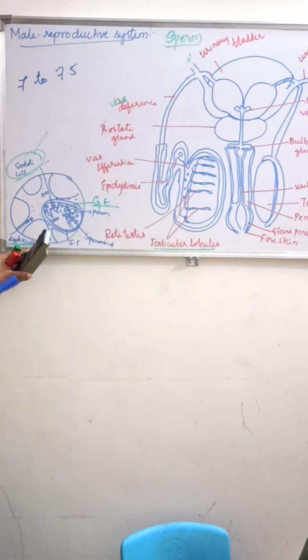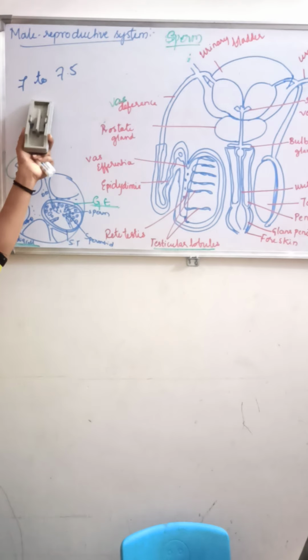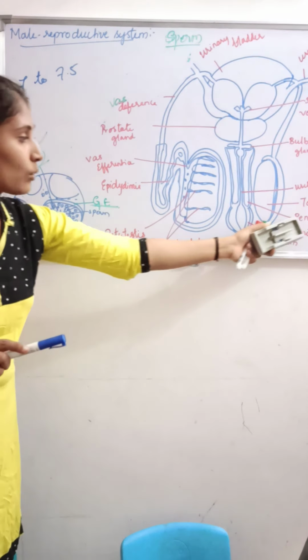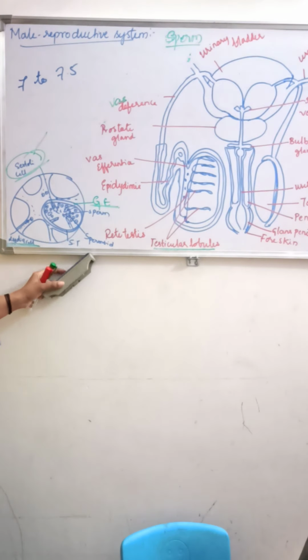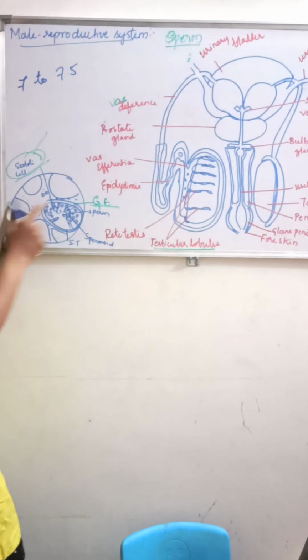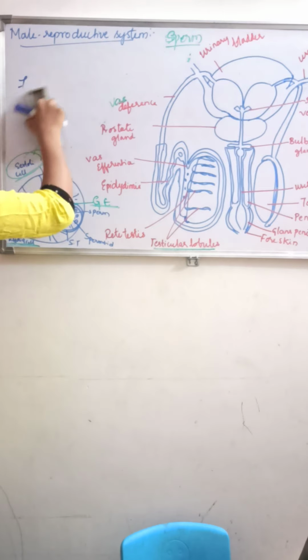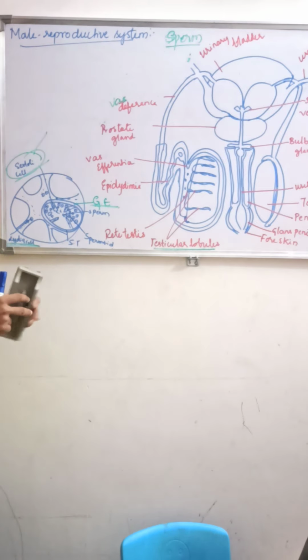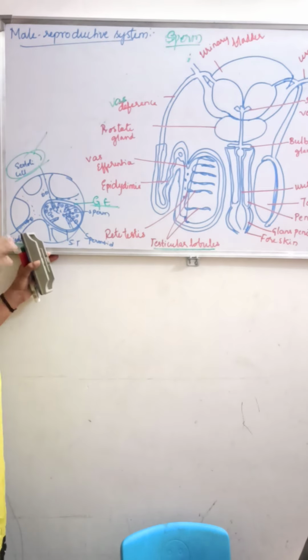It is nothing but the release of the semen from where? It is from the ejaculatory duct through the penis. Through the penis, that is nothing but ejaculation. So now we will discuss the penis. The penis is the external genitalia of the male.